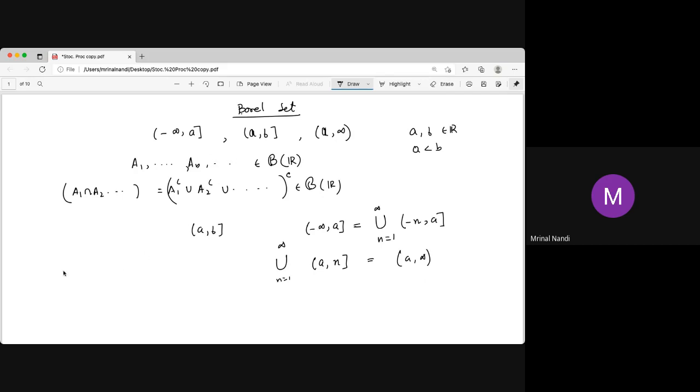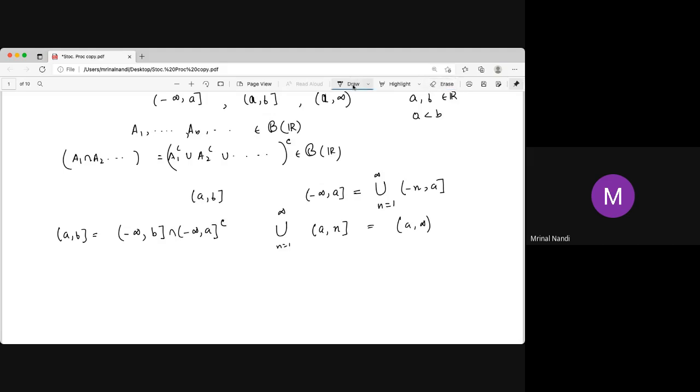That is also easy, because a to b is just nothing but minus infinity to b intersection the complement of minus infinity to a. Similarly, the other one is the complement of minus infinity to a. So that means we can construct the remaining two from any one.